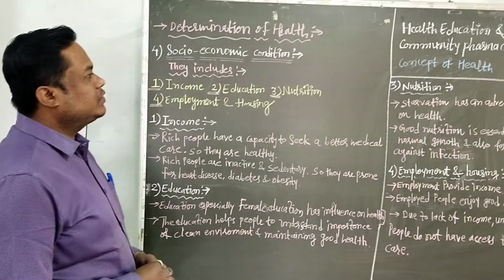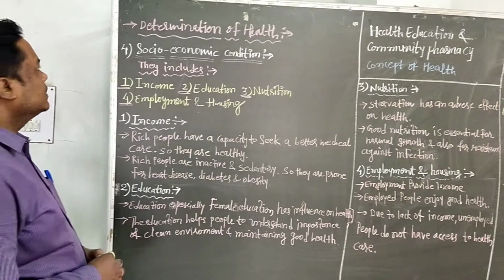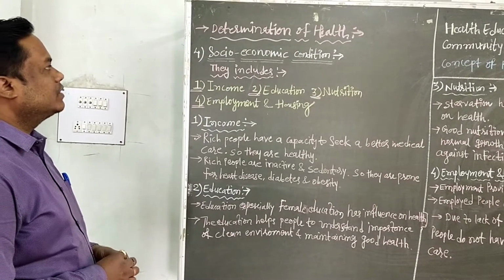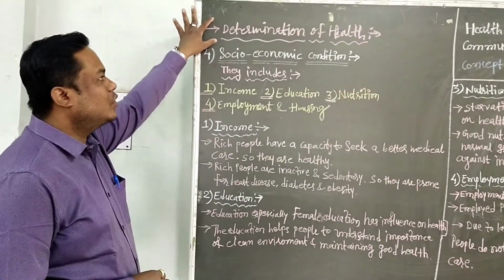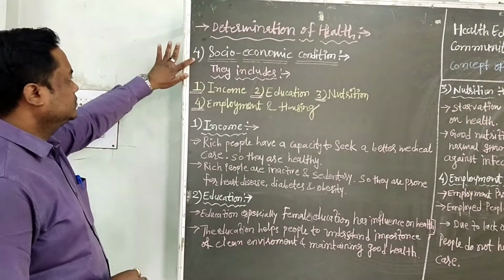Today's subject is health education and community pharmacy, and chapter 1 is concept of health. In this section, we have to see the subtopic, that is determination of health. Determination is simply called the calculation. How to calculate the health? Then you have to see the fourth.